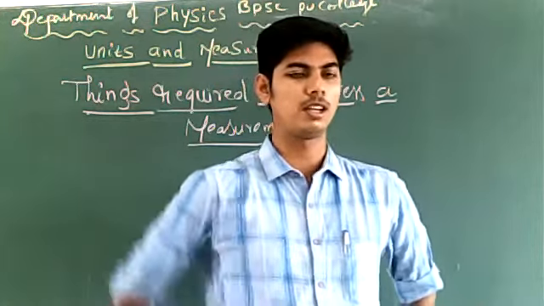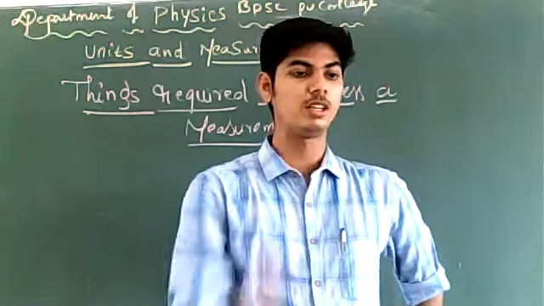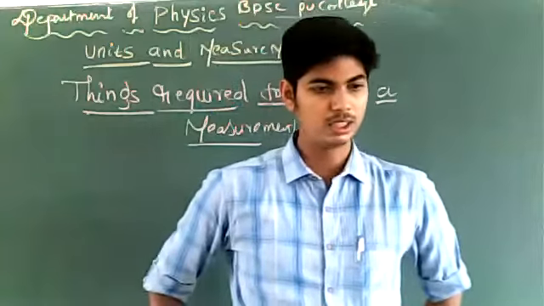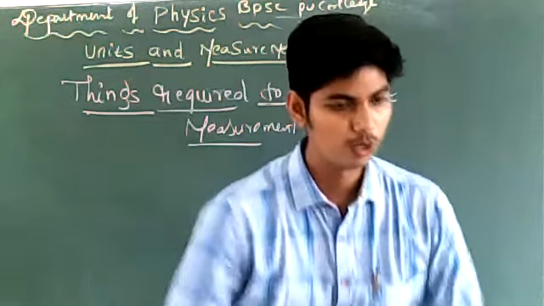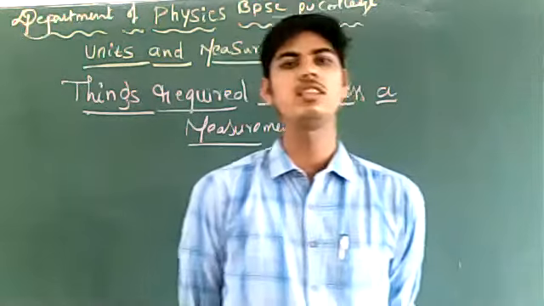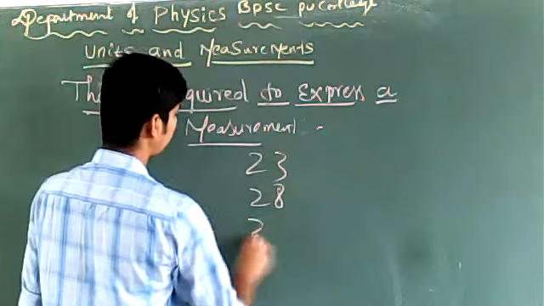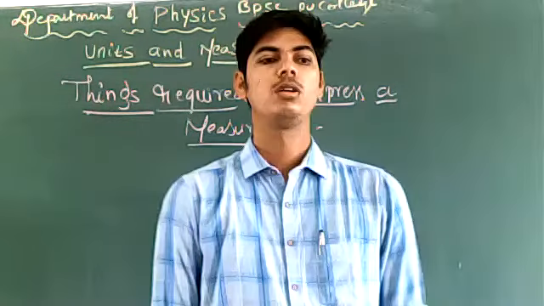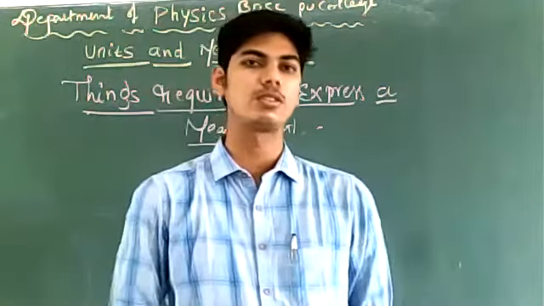Can you tell me today's temperature? Temperature, you are measuring it. 23 degrees, okay, 24, 27. Okay. Only two guys are right. 23, 26, 28, these are just meaningless. Somebody sent me 23, 28, 27, 22. These are just meaningless. A new measurement, if you just express in numbers, it is totally meaningless.